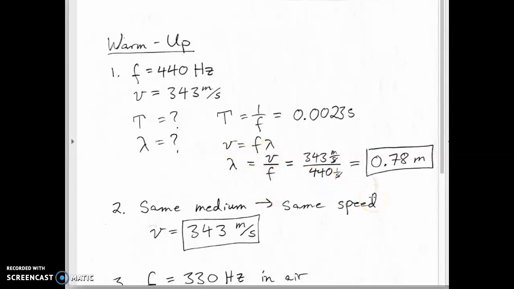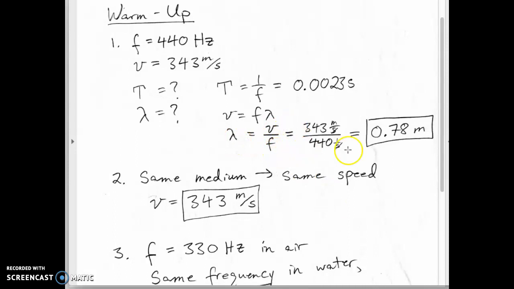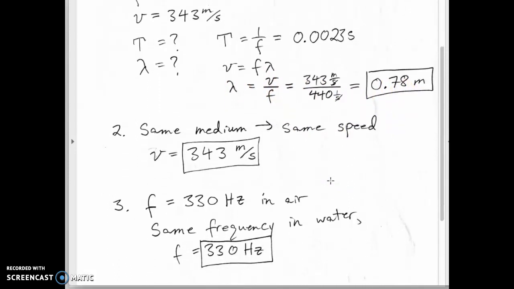One of my students once said you could remember that equation by "very furry lambda," but whatever works for you. Then lambda equals v over f, so solve for the wavelength. If it's in the same medium, the speed doesn't change. The speed only depends on what medium it's in. So it's in the same medium, same speed.